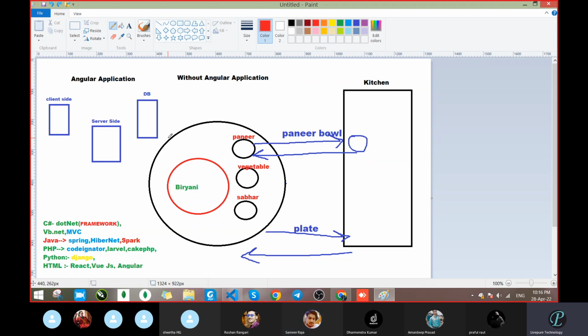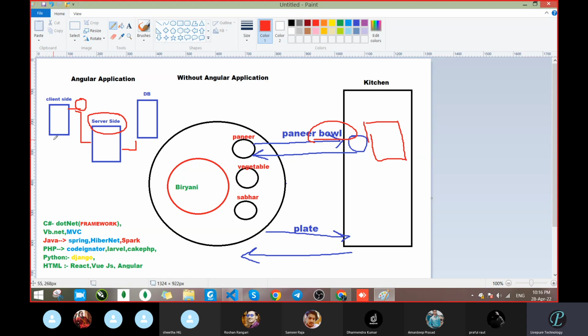So see, the same thing is going there also. Means when you are requesting from the client, you had requested the paneer ball. Means you had passed the paneer ball. So it will go to the server. Then only it will go to the database. Because otherwise, if it will not go, the request will not reach the kitchen and the stock of the paneer. Then how will you get the paneer? Correct. Is this clear? Anyway, it has to contact, because only the server side is capable of passing data from the database. No other language will do that. So you have to take the server side in the middle, that is intermediate.